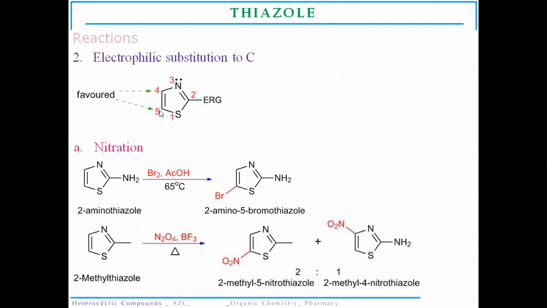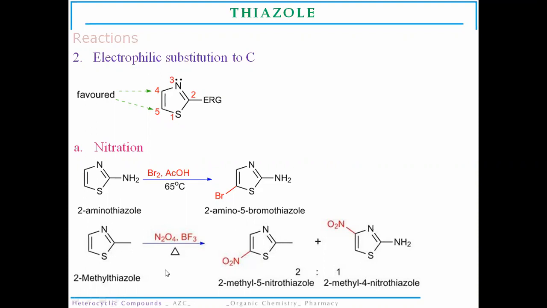So the 4th and 5th positions are favorable towards electrophilic substitution reactions. First we will use the amino derivative of thiazole. On bromination, there is formation of 2-amino 5-bromo thiazole. So this is a bromination reaction.